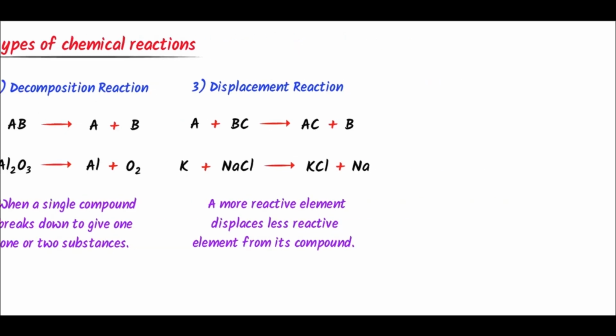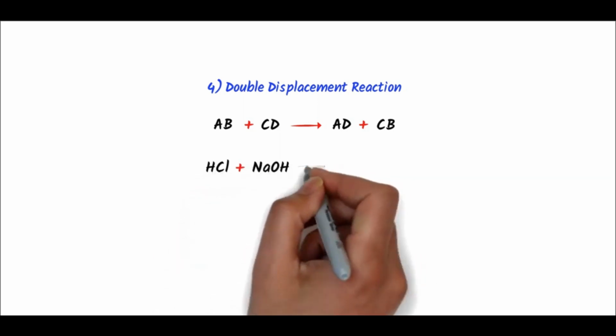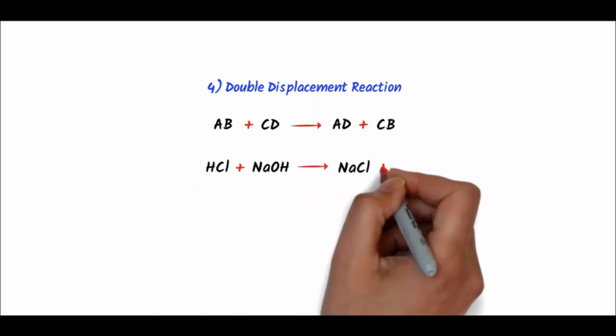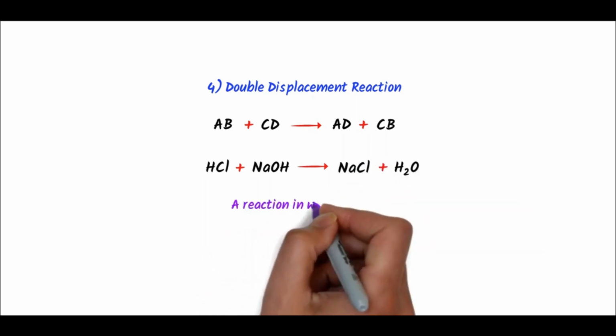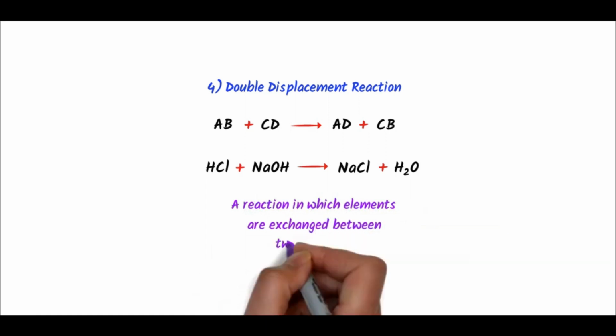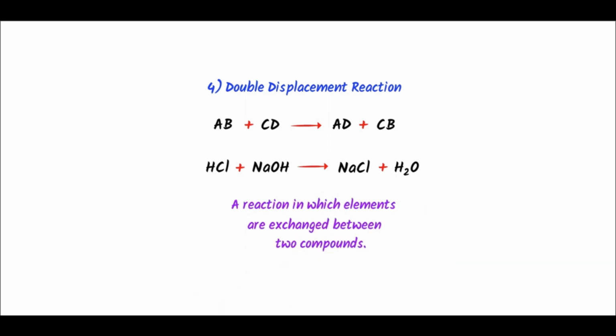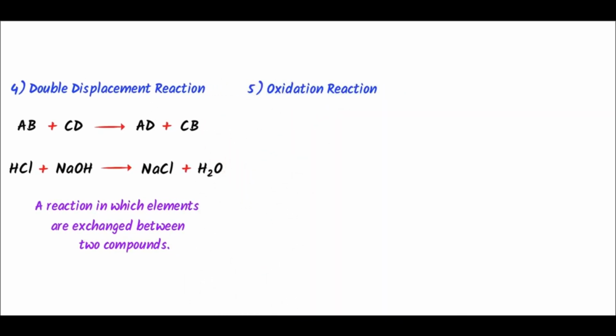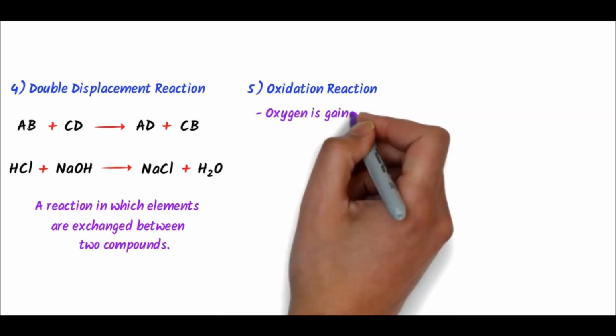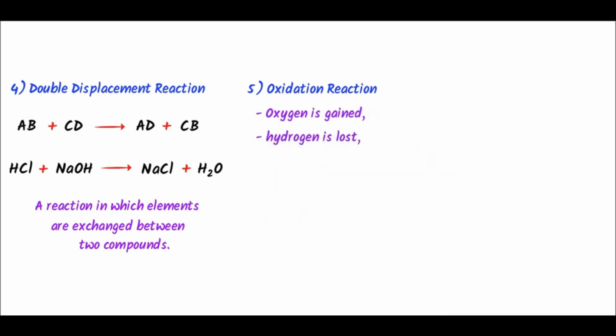displacement reaction. The fourth type is double displacement reaction, like AB plus CD react together to form AD plus CB. For example, HCl plus sodium hydroxide react together to form sodium chloride plus water. So we define it as a reaction in which 2 elements are exchanged between 2 compounds is called double displacement reaction.